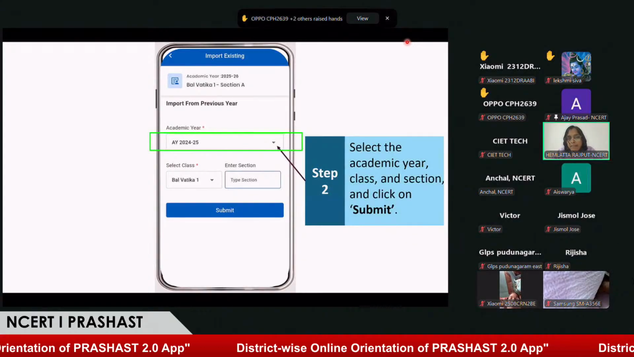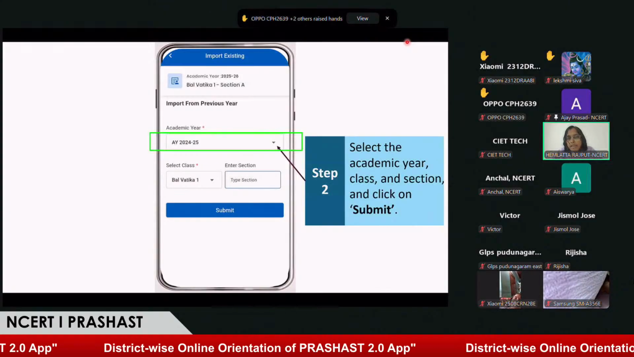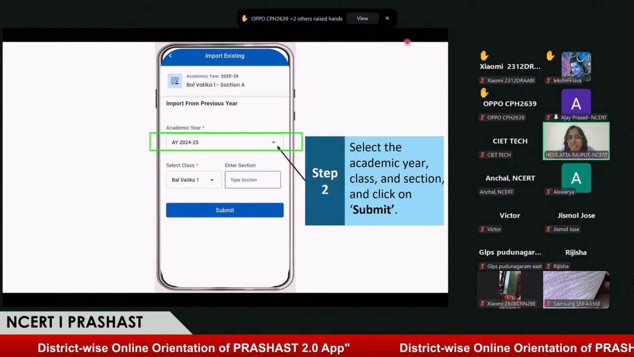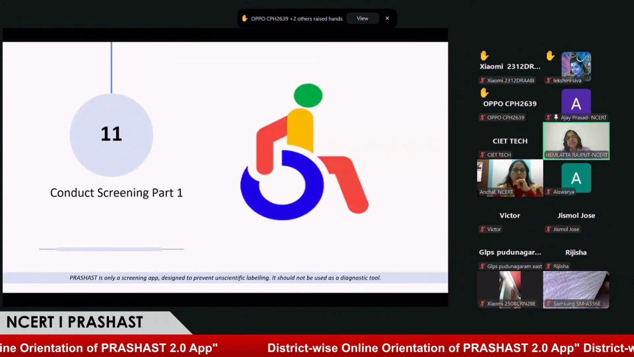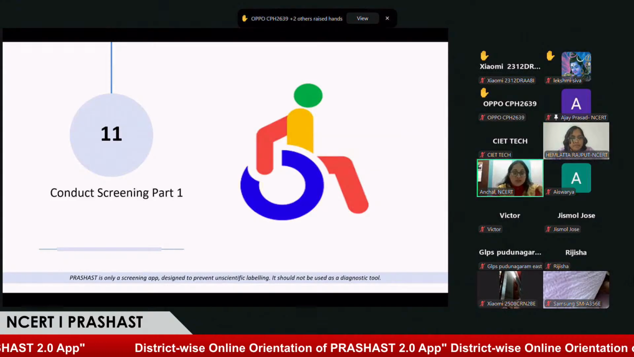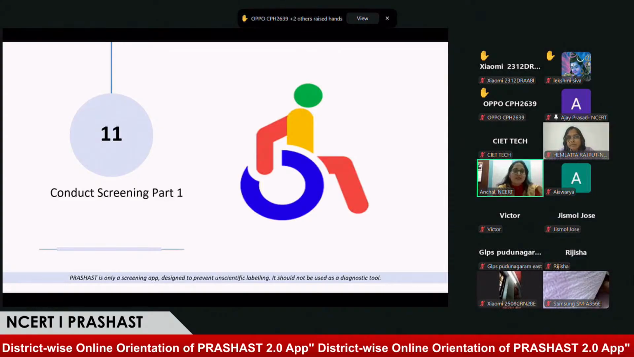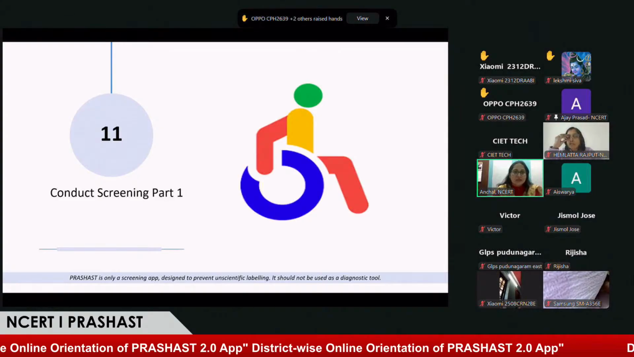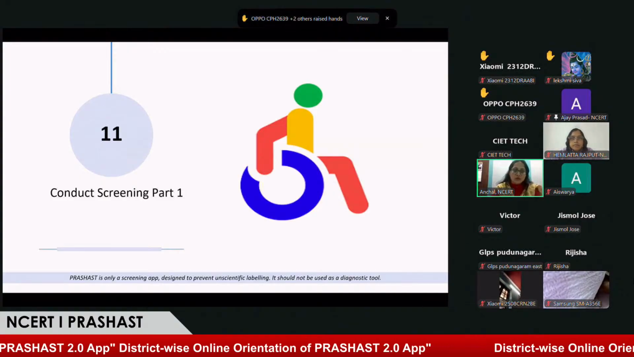So all three methods are available: add individual students, bulk upload, and import existing data from the application if you have screened in a previous year. This is the method by which you can add students. Okay, thank you, Hemlatta ma'am, for explaining how the teacher can add students in their classes. There are three methods, and I think it is very easy to use all three after the demonstration.